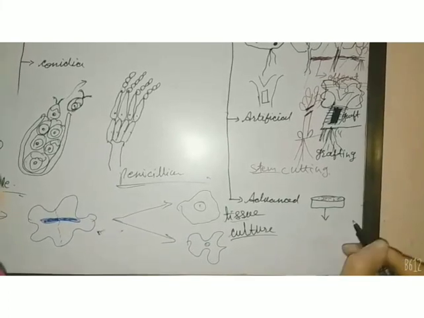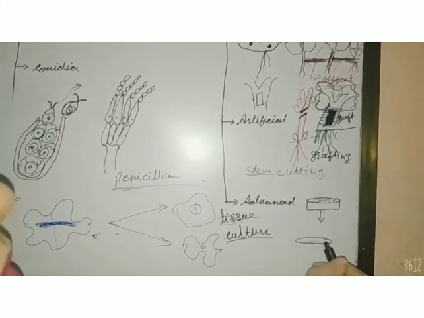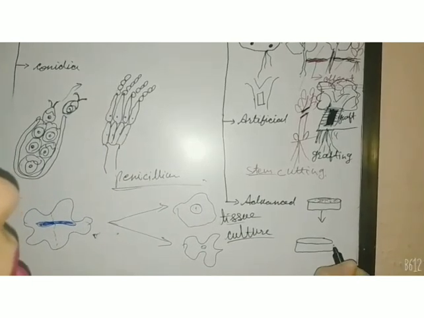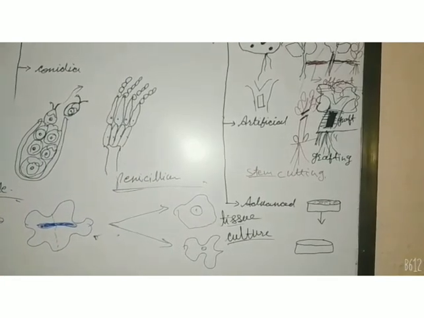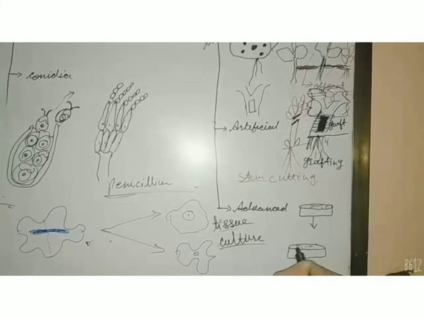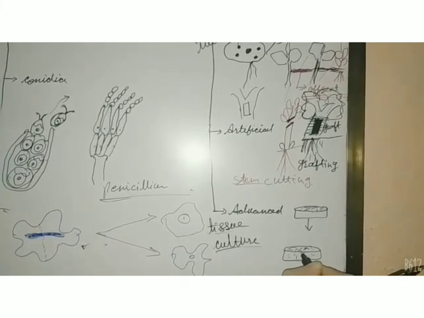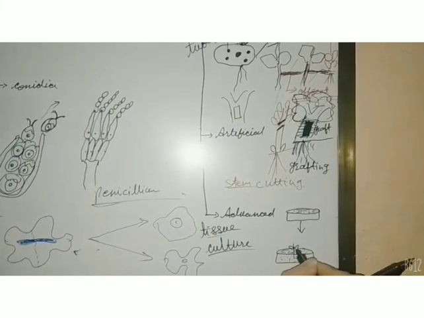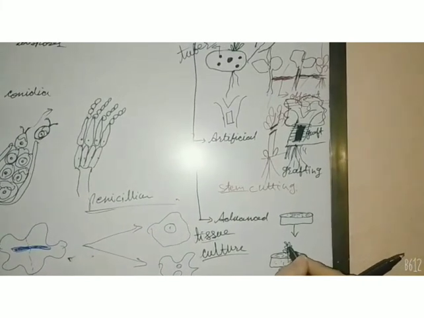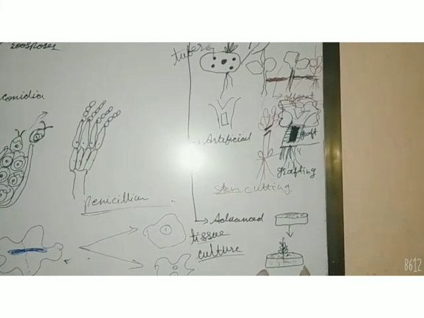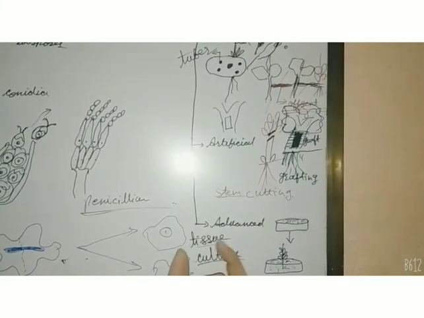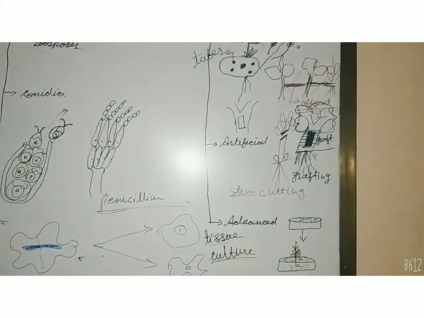It does not take place in our surroundings. So this culture medium contains all the plant growth hormones and nutrients which allow growth of this cell or tissue, and it converts into a plantlet. After that, it is transferred into the nursery. So this is called tissue culture.